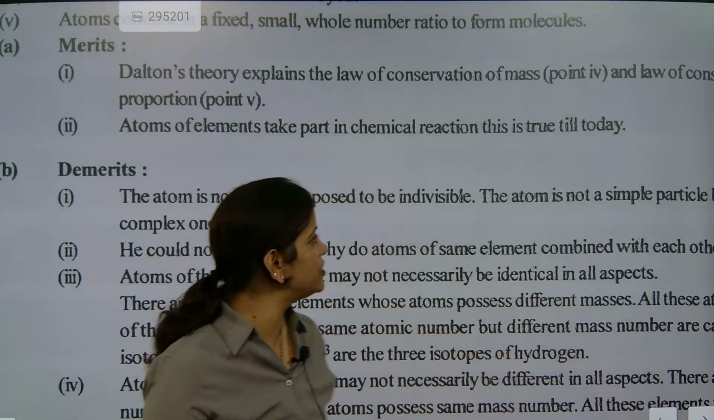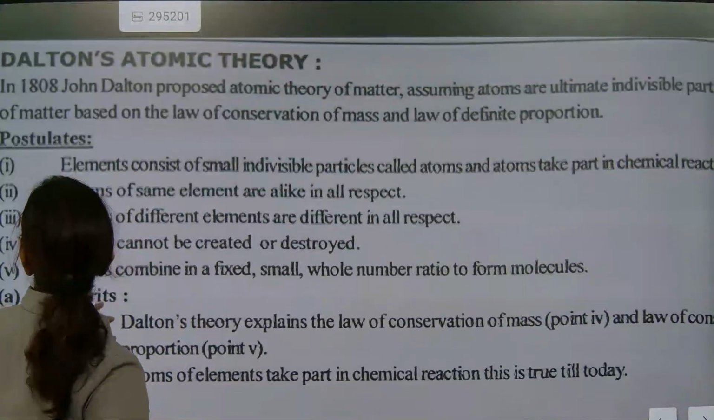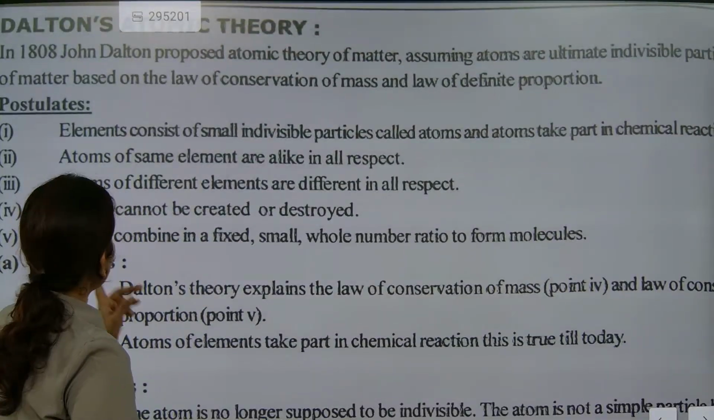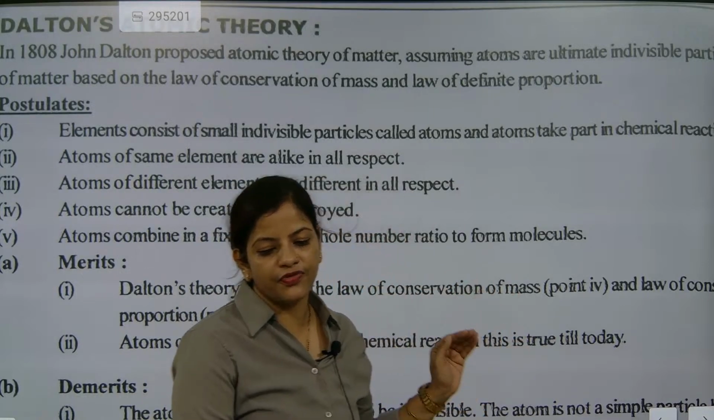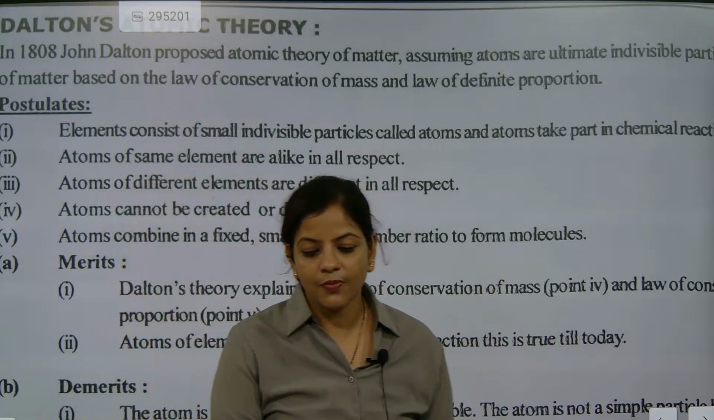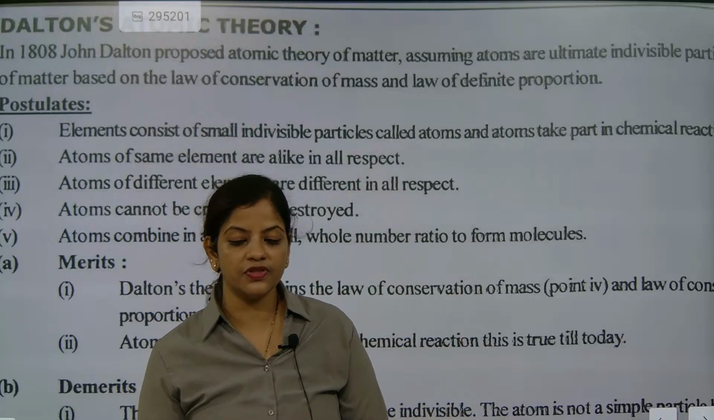So four points we have discussed, but five points are there. The fifth is that atoms combine in a fixed small number ratio. I hope you have understood. So I'm going to keep it till here. Tomorrow I'm going to start with the same point.